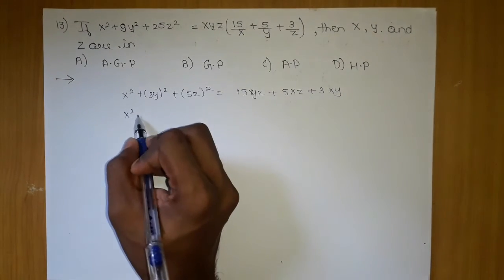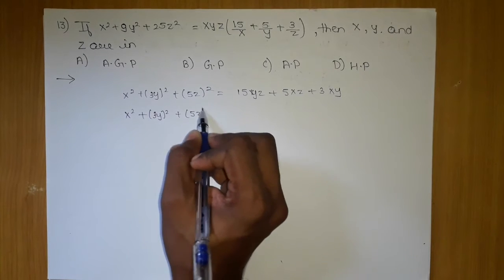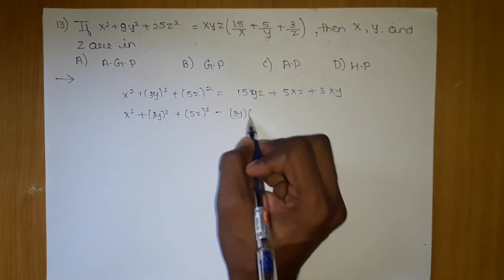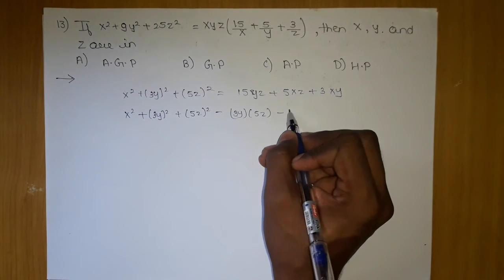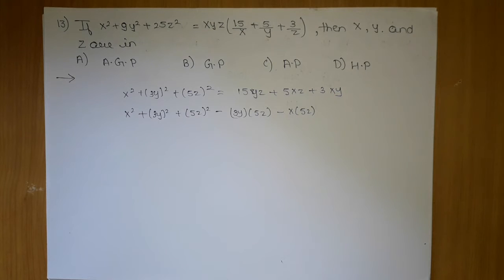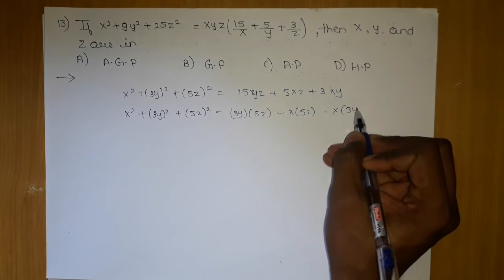If you take x here, and (3y) the whole square, (5z) the whole square. Since we have already done this question, I expect that you will try to solve it by yourself. This I can write as 5, and then this I can write as x into 3y.